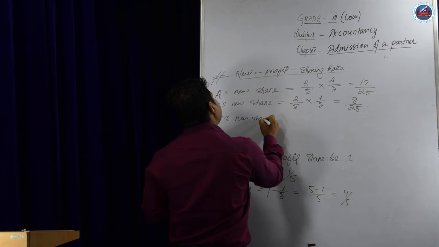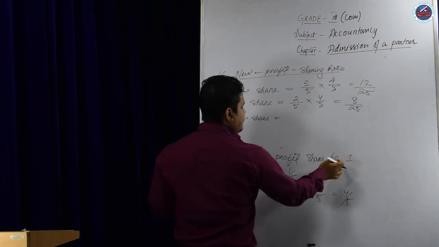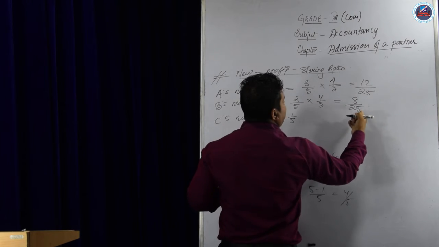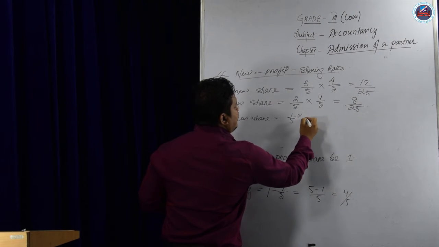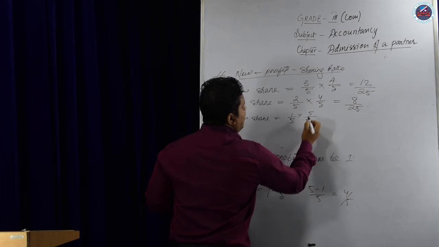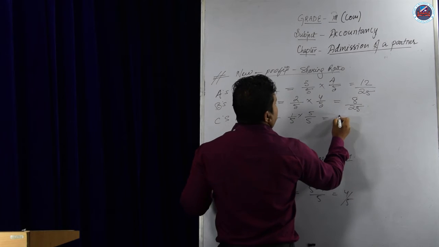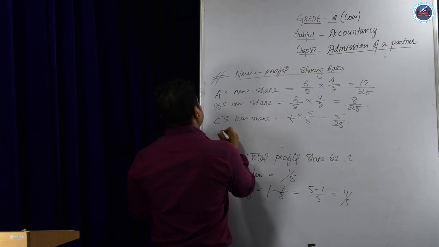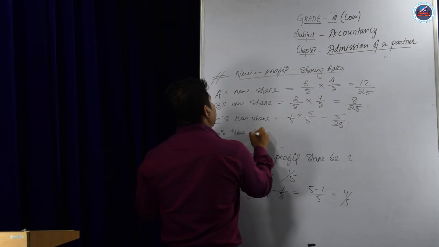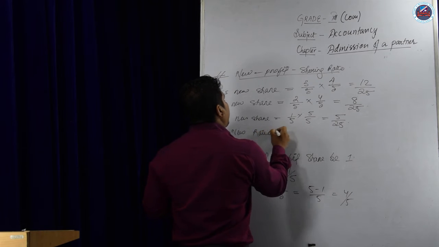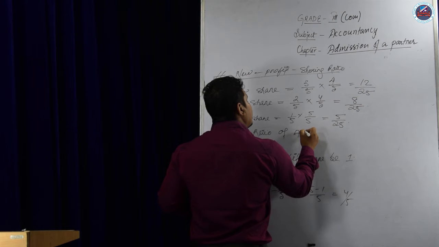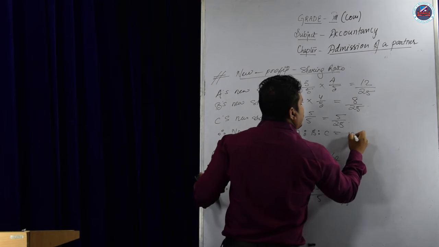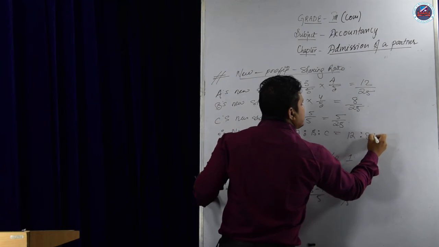Next, C's share: we already know C will get 1/5. To make the denominator 25, we have to multiply by 5/5, so it is 5/25. Therefore the new ratio of A is to B is to C equals 12 is to 8 is to 5.